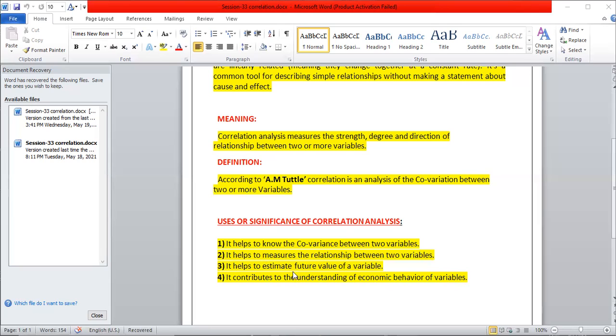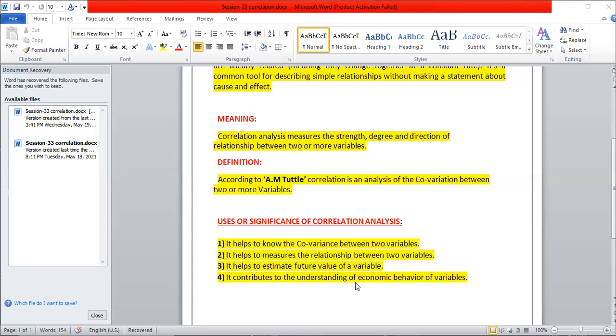And here, the correlation analysis also contributes to the understanding of the economic behavior of variables. Much of the study of economic situations and economic decisions is done with the help of statistics. Here the correlation analysis is helpful to know about the relationship between two or more variables, that is, price, demand, supply.